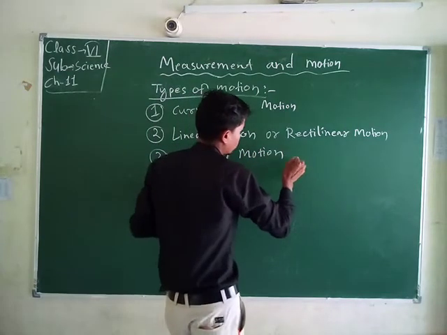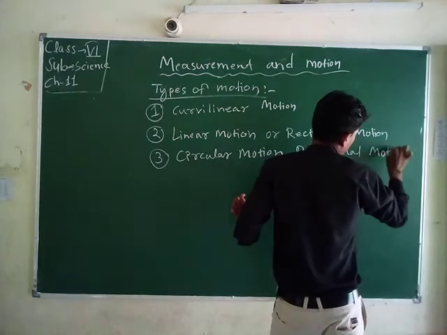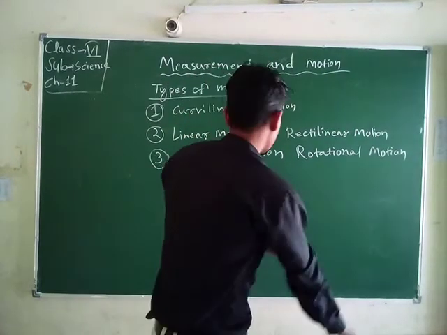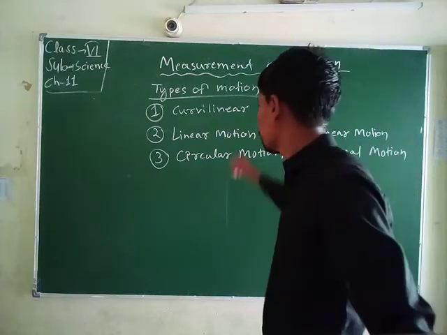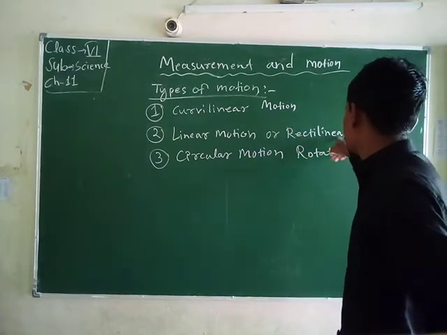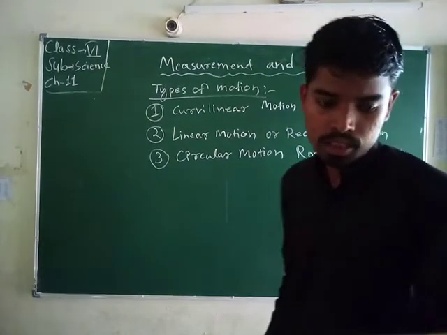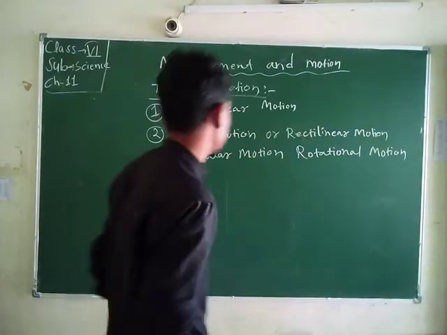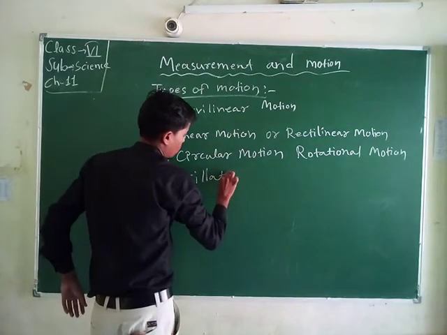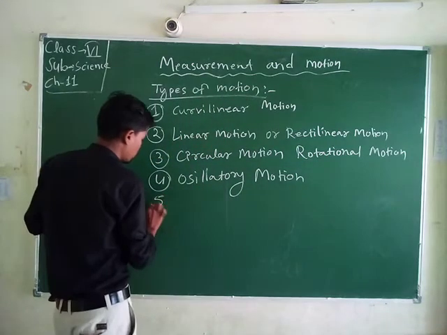Then oscillatory motion. And another type of motion is random motion.